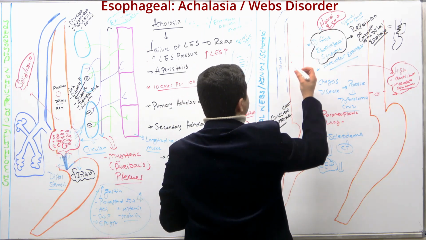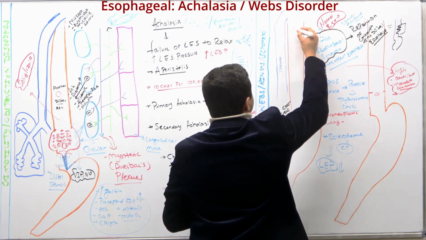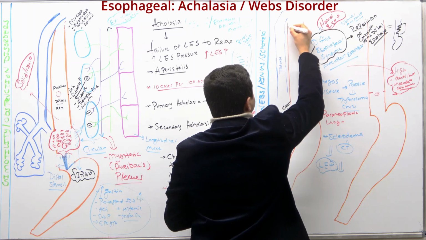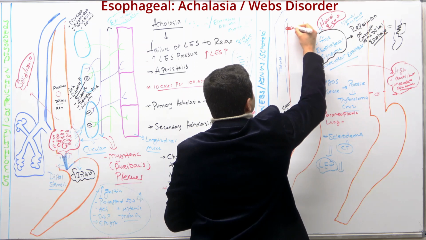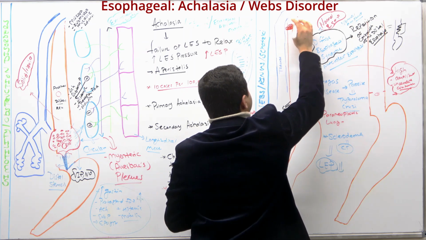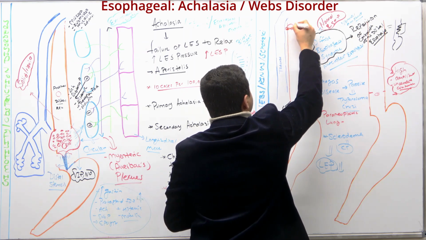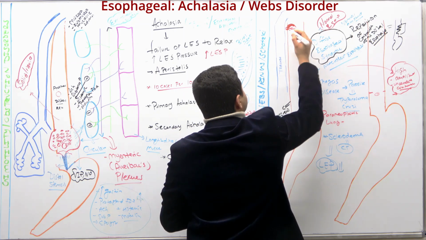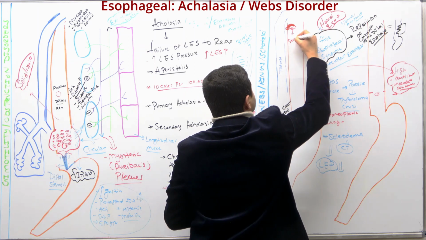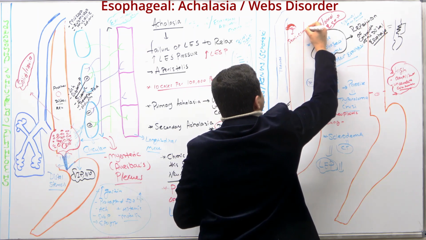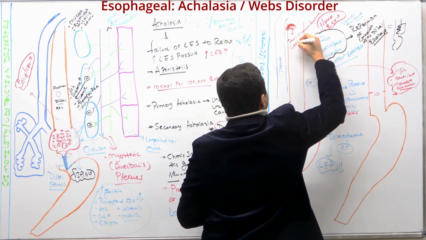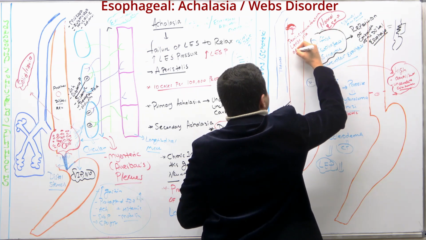Sometimes the mucosa and submucosa protrude like this, semi-circumferentially, like a ledge. This is called a ledge-like appearance.